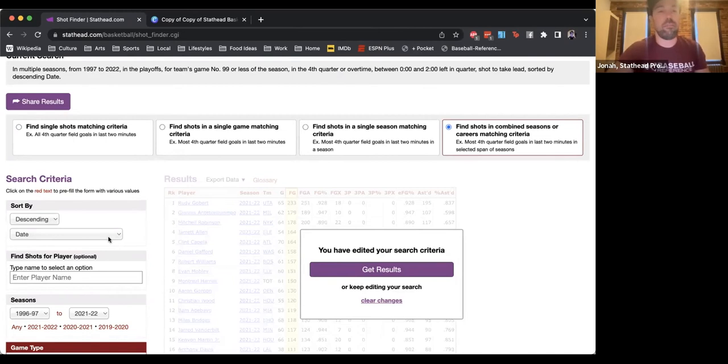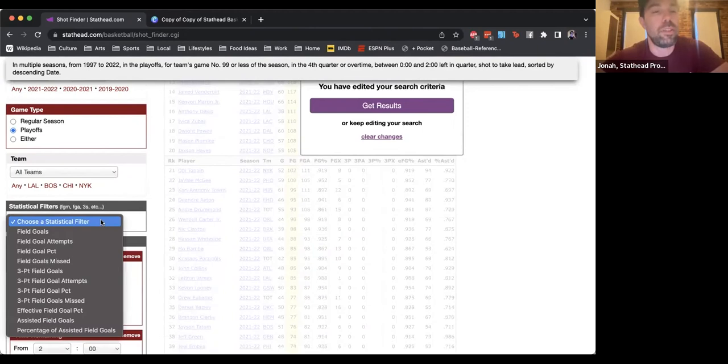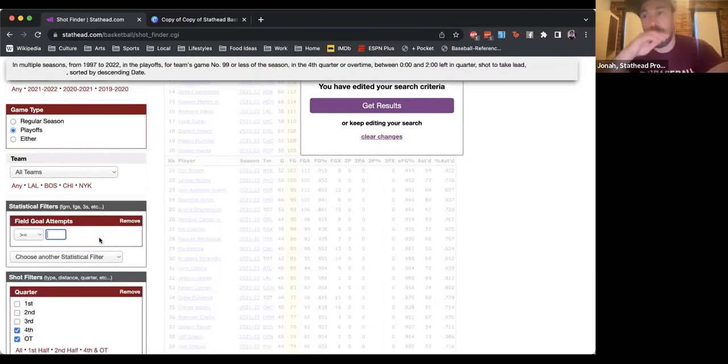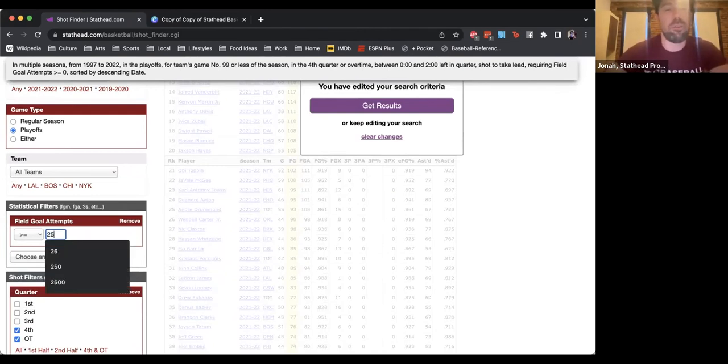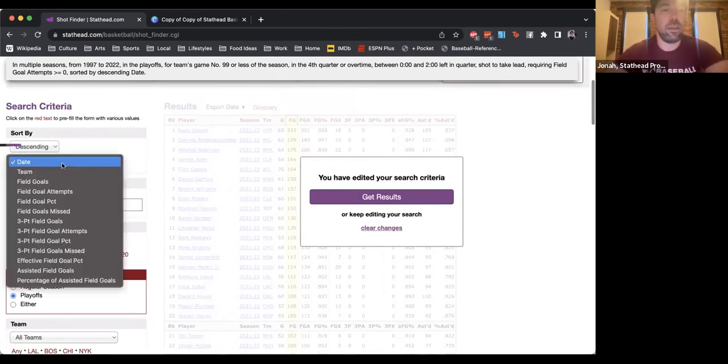And before we run the search, we're going to want to set a couple other parameters. We'll want to set a minimum on field goal attempts to make sure that we're not getting someone who took like 1 shot. So I'll go 25. I'll start a little on the conservative side and see if I need to make it bigger from there.